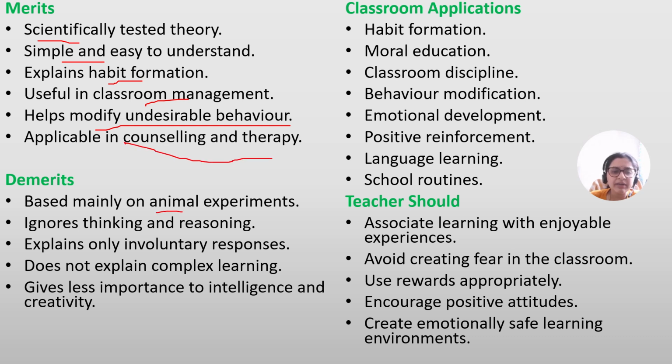What are the demerits? It is mainly based on animal experiments. We cannot generalize everything that animal does on human beings. It ignores thinking and reasoning. It is simply rote learning kind of a thing. Thinking, reasoning, creative thinking, it is not involving those. It is rote learning, mugging up kind of a learning. It explains only involuntary responses. It does not explain complex learning. It gives less importance to intelligence and creativity. I've already told you that it emphasizes rote learning and memorization.